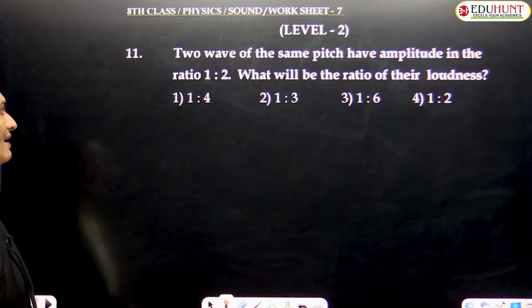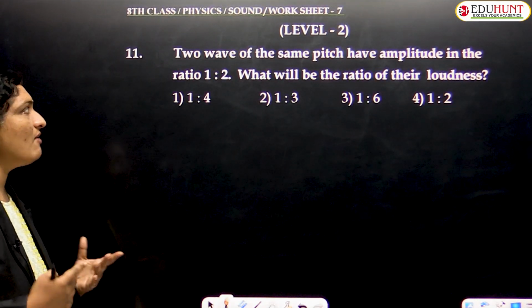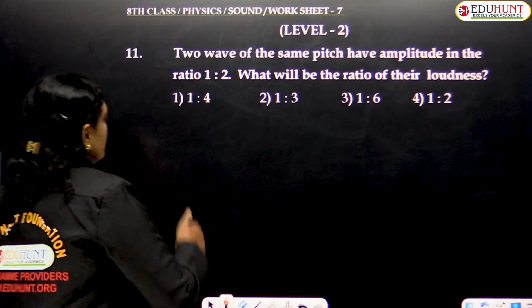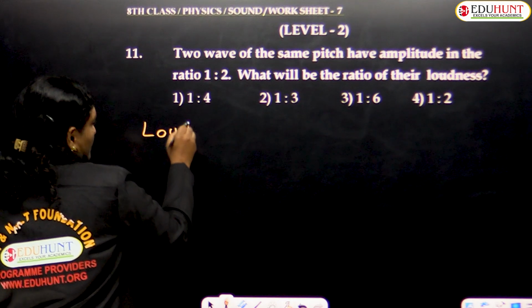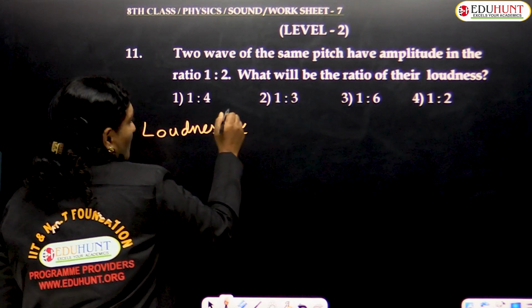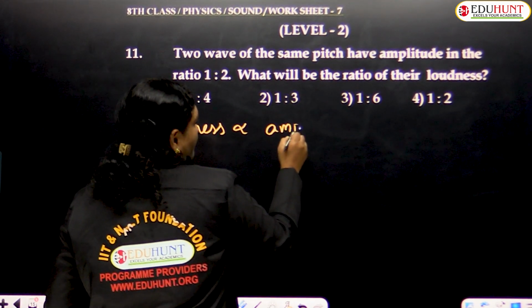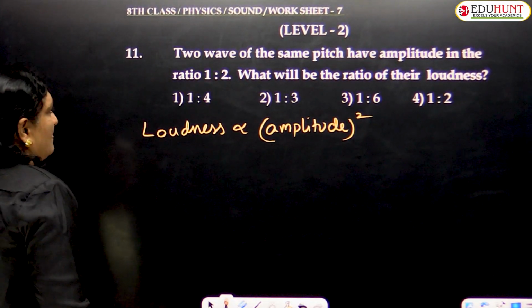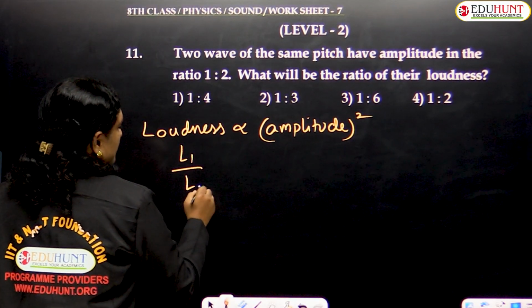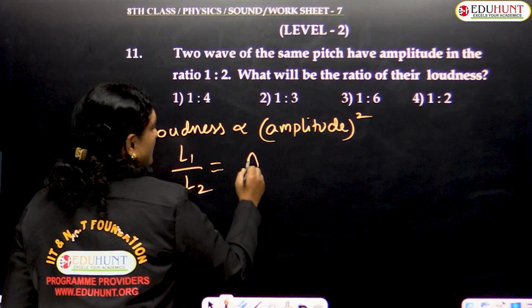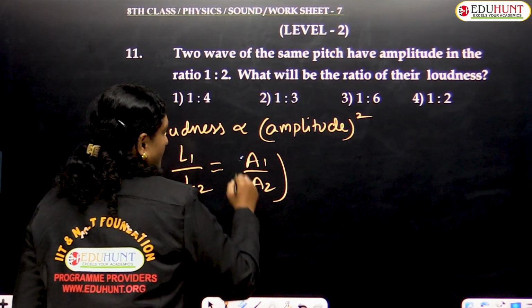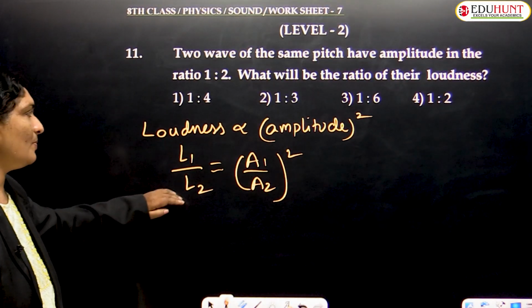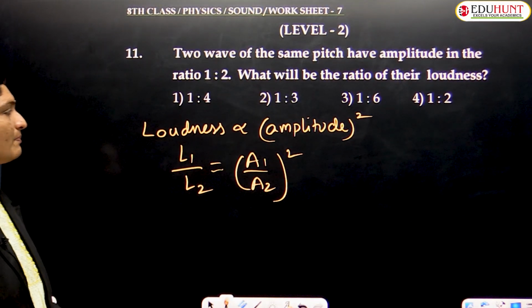And now the next question, level 2. Two waves of the same pitch have amplitudes in the ratio 1:2. What will be the ratio of their loudness? Children, as we know, the loudness is directly proportional to the square of the amplitude. If I represent the loudness as L1 and L2, amplitude as A1 and A2, then the formula, comparing the two different values, takes the form: L1 upon L2 equals A1 upon A2 whole square.